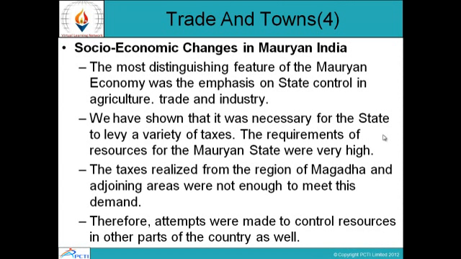We have shown that it was necessary for the state to levy a variety of taxes. The requirements of resources for the Mauryan state were very high. The taxes realized from the region of Magadha and adjoining areas were not enough to meet this demand. Therefore, attempts were made to control resources in other parts of the country as well.